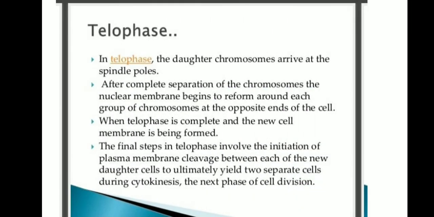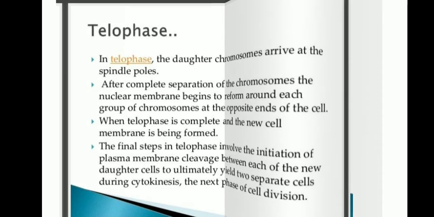Telophase. In telophase, the daughter chromosomes arrive at the spindle poles. After complete separation of the chromosomes, the nuclear membranes begin to reform around each group of chromosomes at the opposite ends of the cell. When telophase is complete and the new cell membranes are being formed, the final steps in telophase involve the initiation of plasma membrane cleavage between each of the new daughter cells to ultimately yield two separate cells during cytokinesis, the next phase of cell division.